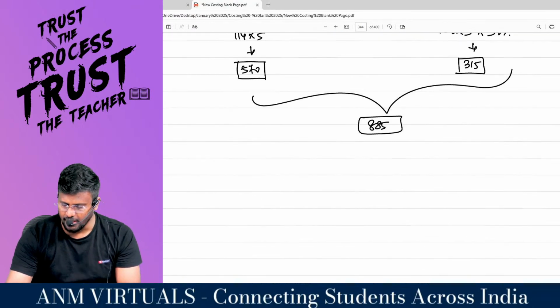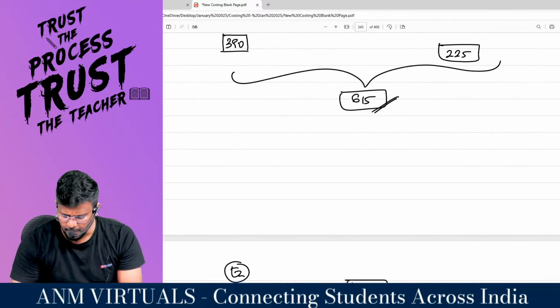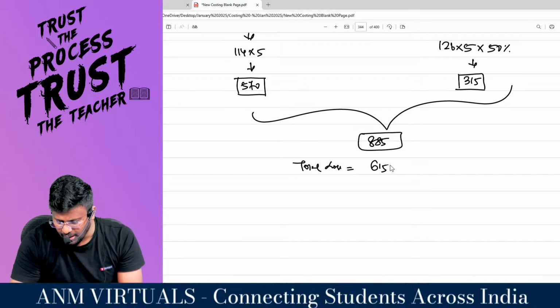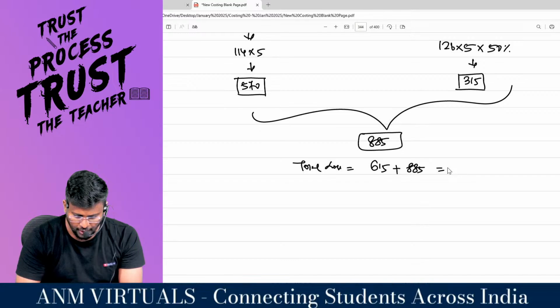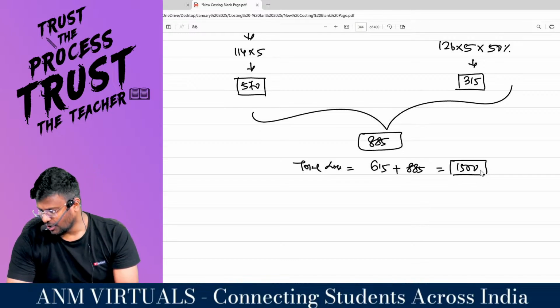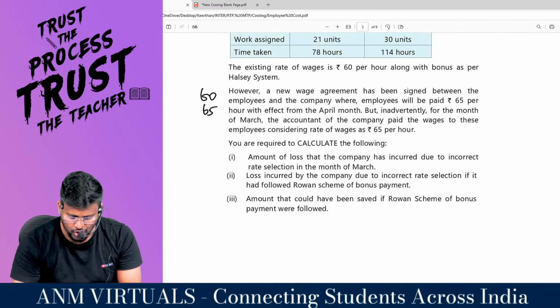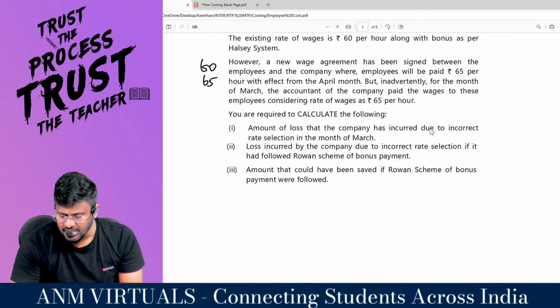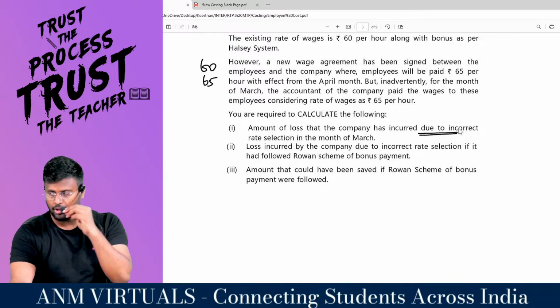So basically, total loss is equal to 615 plus 885, which comes to 1500. Fantastic to the core. I hope that you are able to appreciate the first part of the question, that is, the amount of loss that the company can incur due to incorrect rate selection in the month of March.